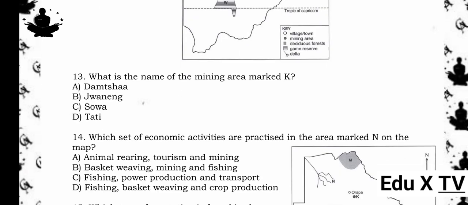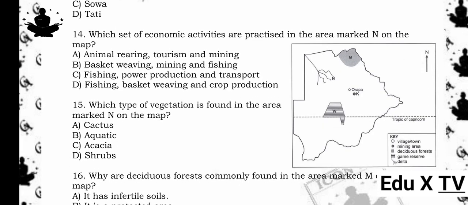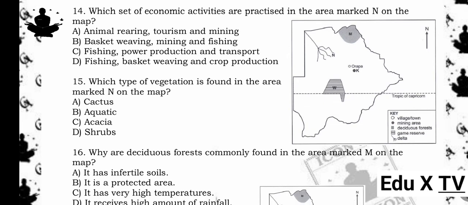14. Which set of economic activities are practiced in the area marked N on the map? A. Animal rearing, tourism and mining. B. Basket weaving, mining and fishing. C. Fishing, power production and transport. D. Fishing, basket weaving and crop production. The answer is C. Fishing, power production and transport. Reason being, the area marked N is near water bodies and infrastructure, supporting fishing, power production (in brackets, hydroelectric), and